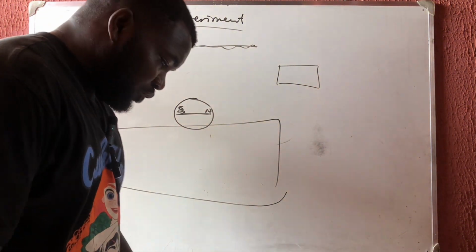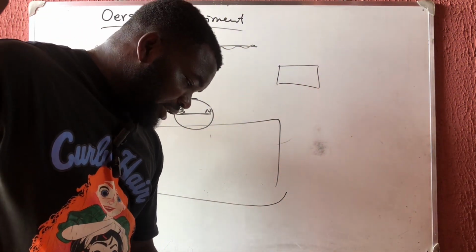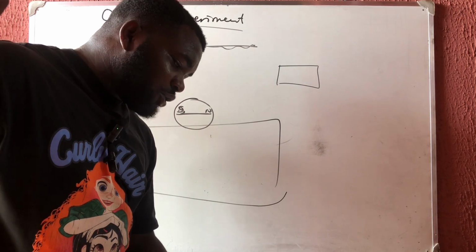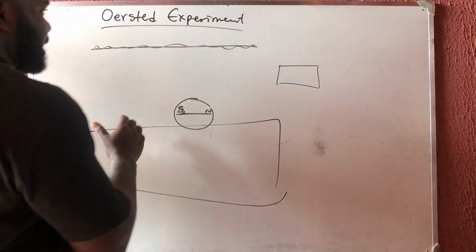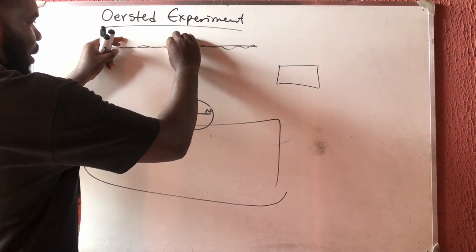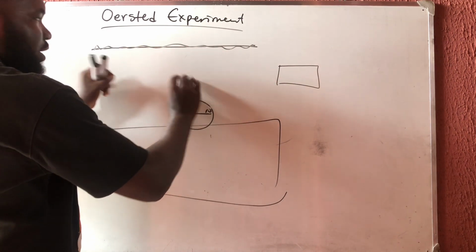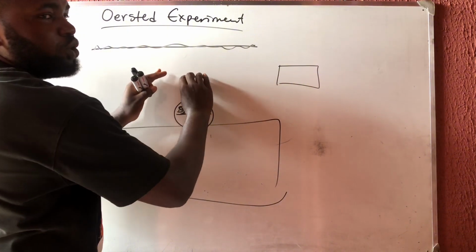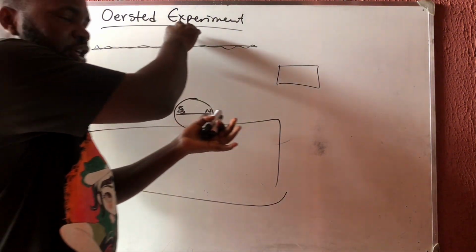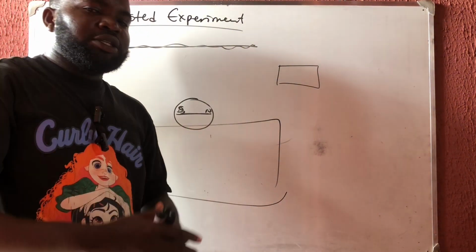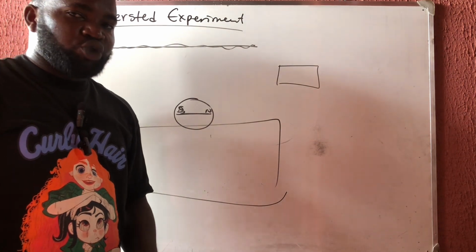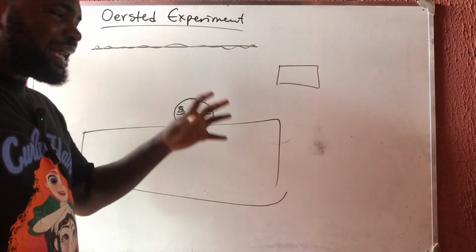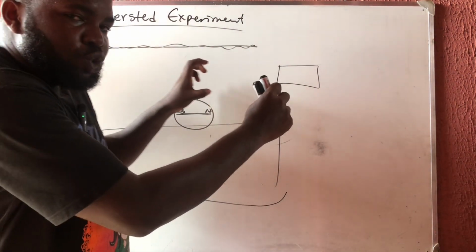Number two is that the magnetic field strength is stronger when it is closer to the wire. He said, let me bring this electric wire closer like this. He made the current remain the same and then brought it closer. He discovered that the closer he brought it, the stronger the magnetic field strength. That is exactly what happens when you bring two magnets together.